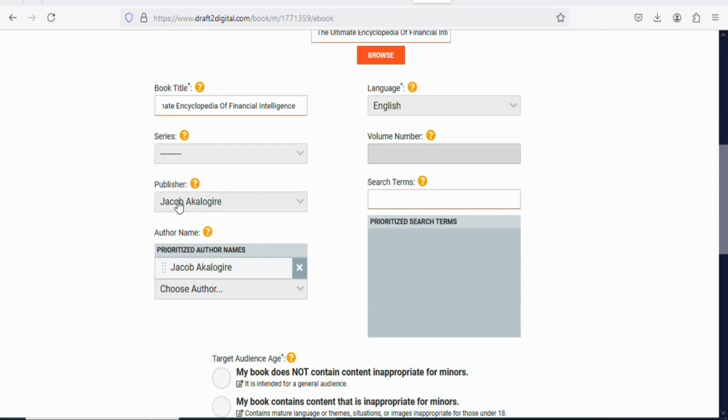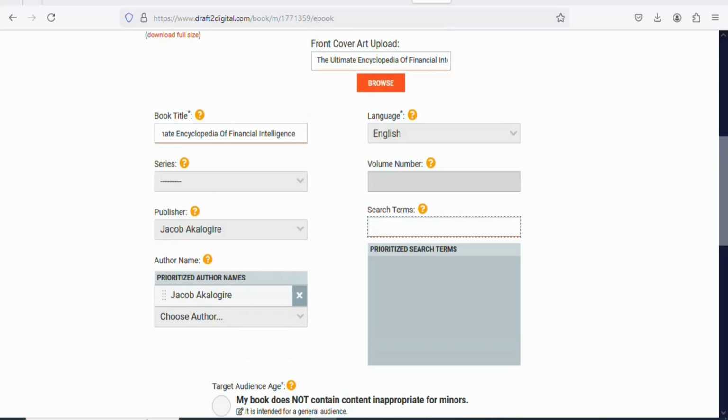Once that is done, you have to select the publisher and the author's name. So you have to enter your name right here. Once that is done, you have to enter some keywords so that anyone who searches on Google or any of the marketplaces that you are going to be selling your book, they can find your book and then make a purchase. So let's type a keyword like finance. Type finance. Once that is done, press enter.